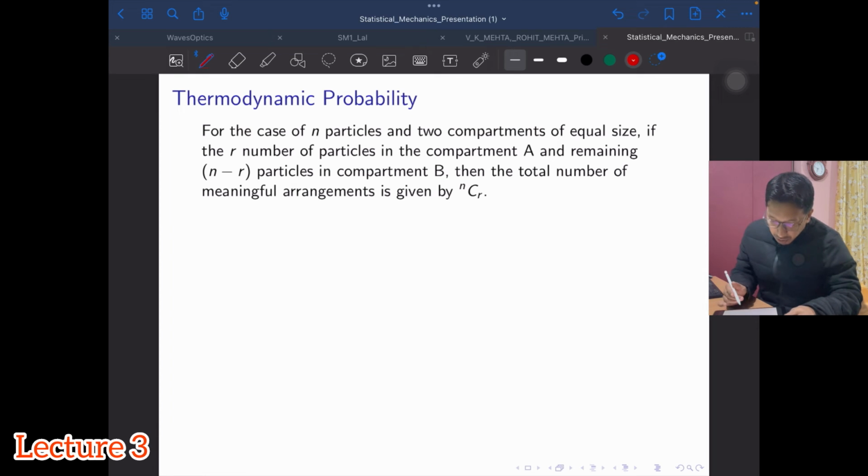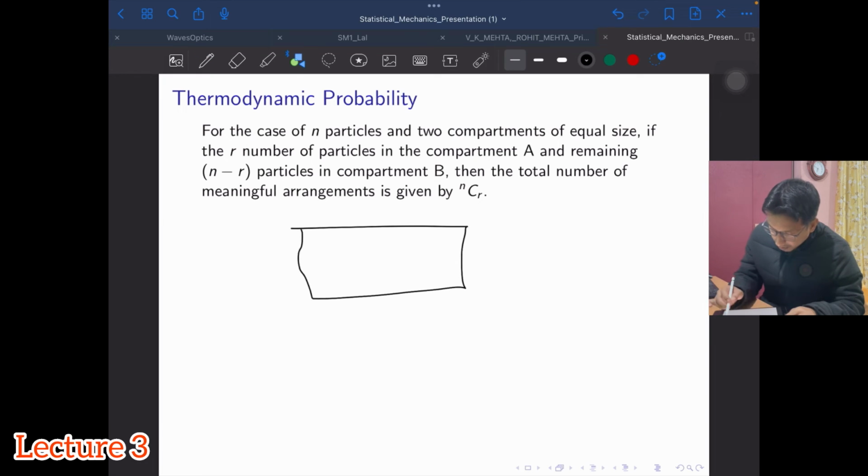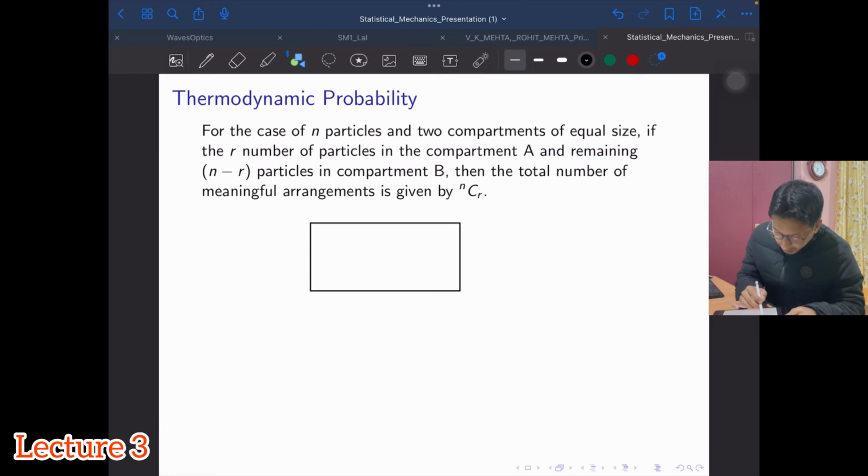Okay, so how do I obtain this thermodynamic probability for the case of n particles and two compartments of equal size? Let me just redraw the system. So equal size. Now I have n particles, of which r particles are in compartment A. Total there are n particles and two equal compartments.